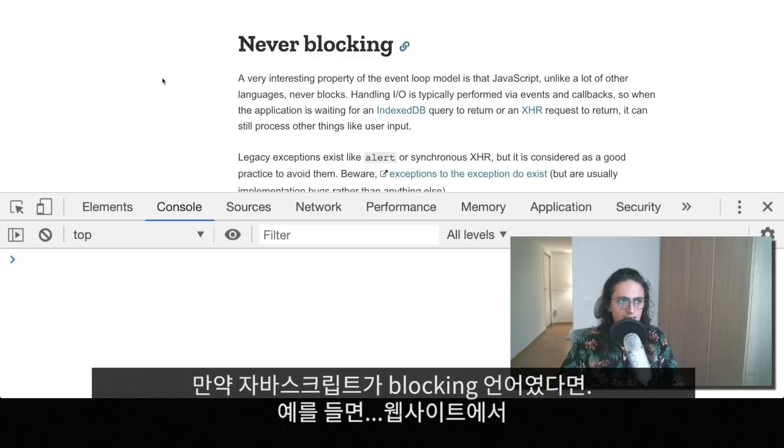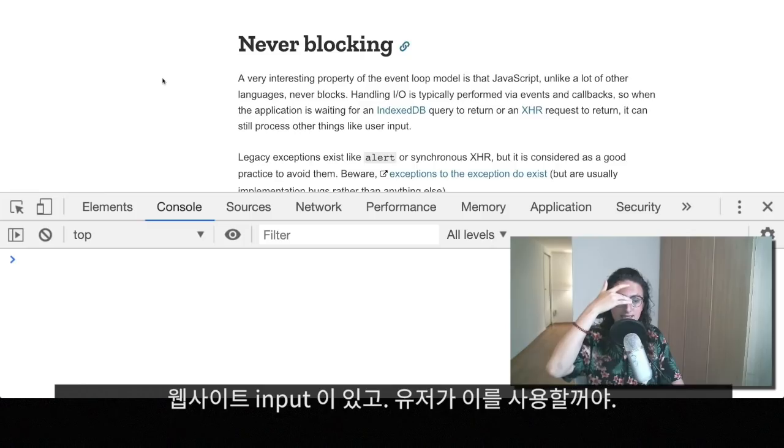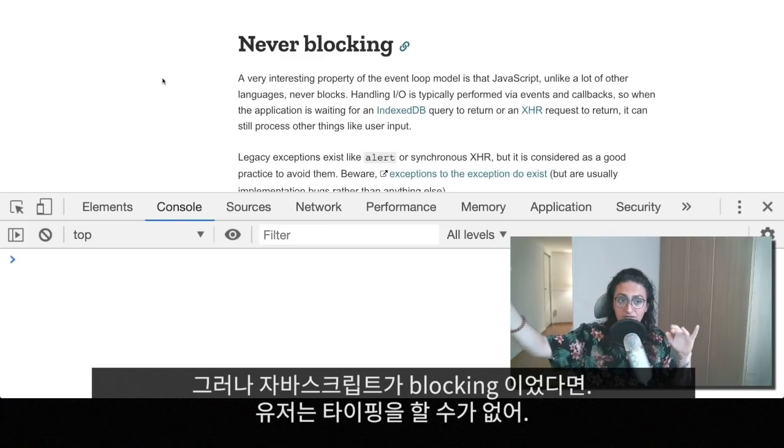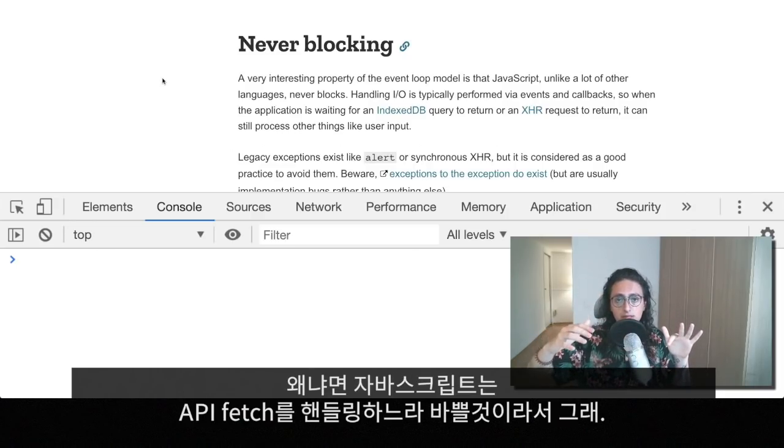So imagine that JavaScript was a blocking language right now, okay? What would happen is that you have a website, and let's say that on your website there is an input, and the user is typing his name, for example. Very happily, there is an input, and the input works. Now, if JavaScript was blocking, if the user is typing their name, no problem. But the user wouldn't be able to keep typing because JavaScript would be busy handling the fetching to the API. That will be blocking.